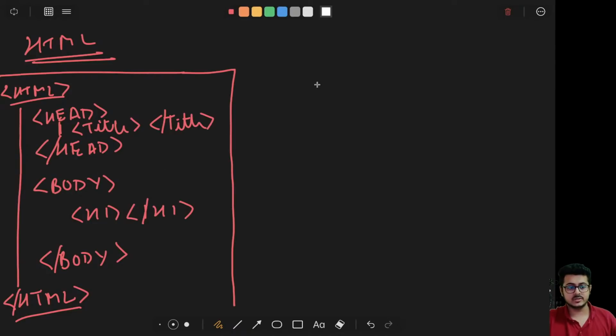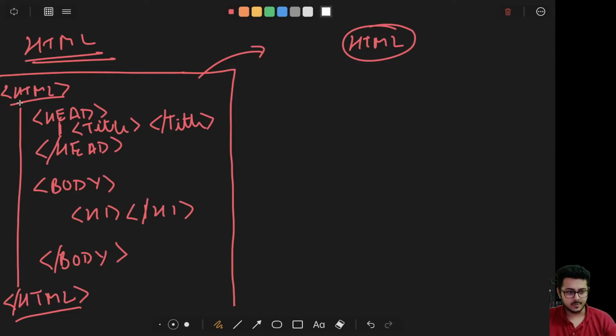Now if you are able to see right over here, if I want to change this layout into a vertical layout itself, then what will be the case? On top of everything it will be HTML, because on the top of the entire document we are having the HTML. That basically says that this is the HTML code.